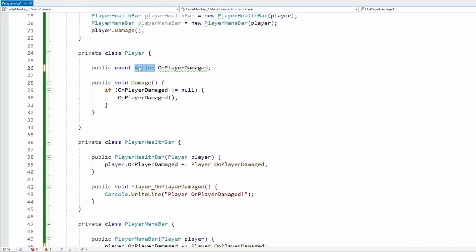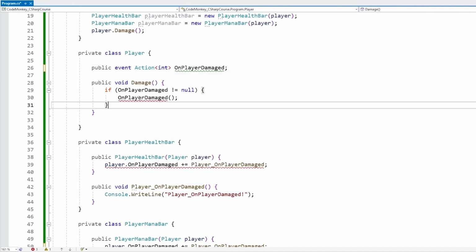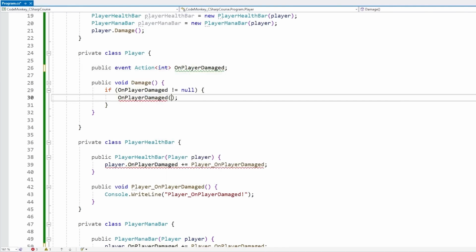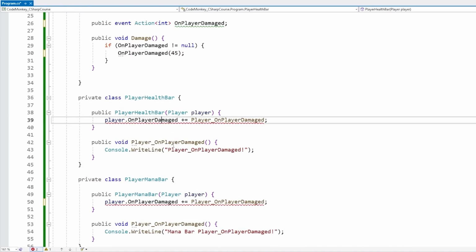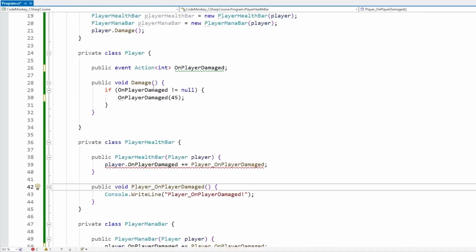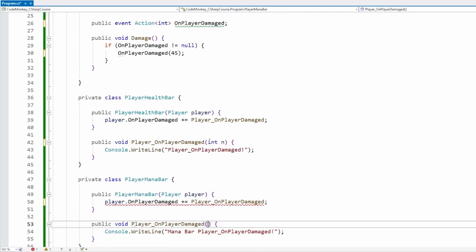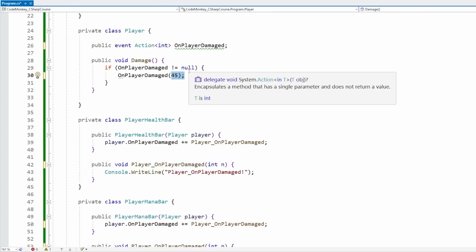And of course, since events use delegates, we can use anything more than just a simple action. If we want to pass in some data for the event, we can really just use a delegate with parameters. So for example, let's use an action of type int. And then over here, when we call the event, we can pass in any kind of int value. And then down here, in order to listen, again, the listener function needs to perfectly match that one. So if this one expects an int, then over here, we also need to put an int. And yep, like this, it will also work. And the parameter over here will be whatever you pass when you call the event.